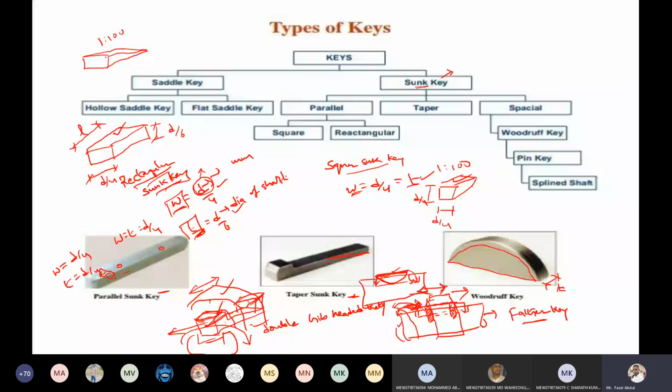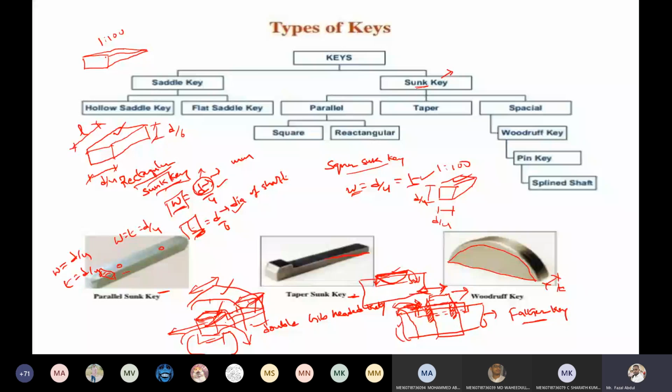Now coming to the advantages of this Woodruff key, it accommodates itself to any taper in the hub. Next, it is usually used in tapering shaft ends, where the shaft has a tapering section.